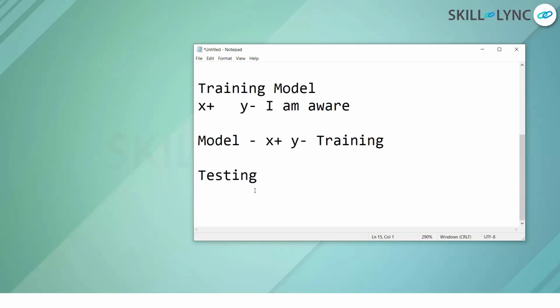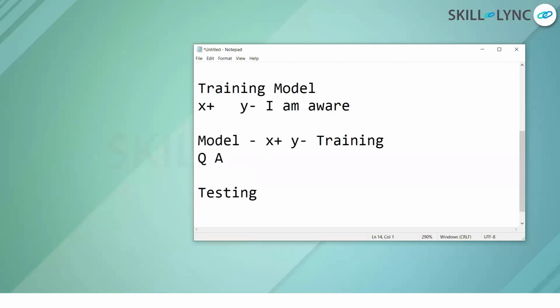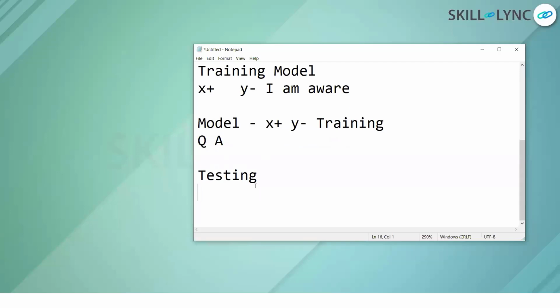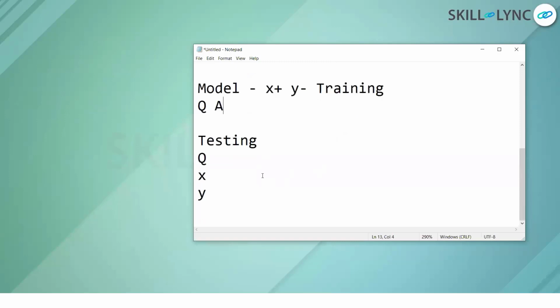Here, you provided the question and the answer when you were training the model. Now, when you are testing the model, you will provide only the question. It means you are providing the value only to X. Now your machine learning model should come up with the value of Y automatically, because you have already trained the model.